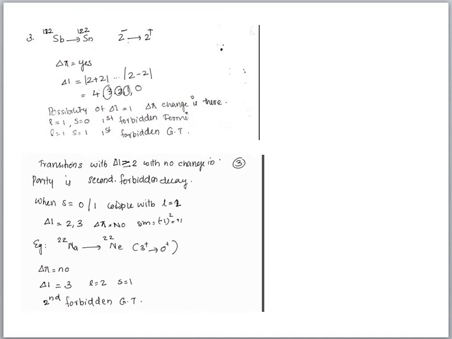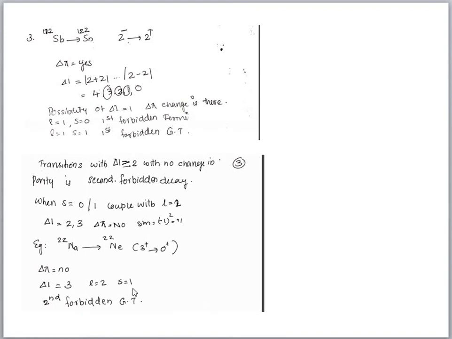So let us consider the second case, where this is 3 plus to 0 plus. Delta pi, no, there is no change in the parity. Delta I can change from 3 plus 0 to 3 minus 0, it's 3. So there is one possibility.